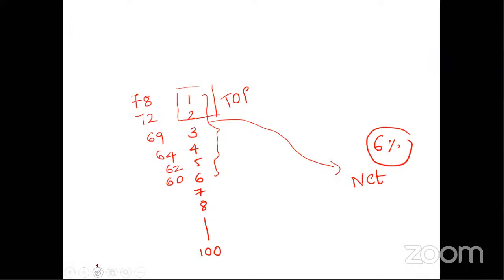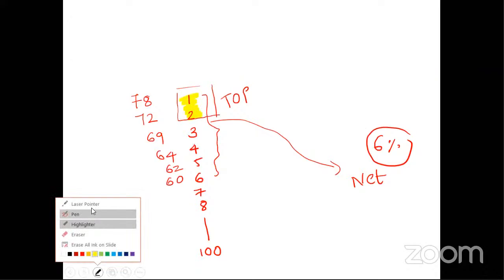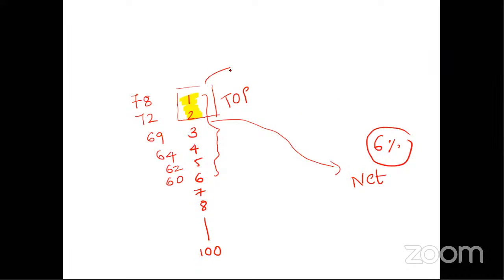So here I will highlight: 2% students means 2 students get the NET as well as the JRF certificate. NET plus JRF. So basically, these 2 students are merit students who have scored 78 and 72%. Now, what is JRF? Basically, students, JRF is nothing but the government wants that these 2 students should not work for the next 5 years, and the government wants them to do research, to be involved in research work.